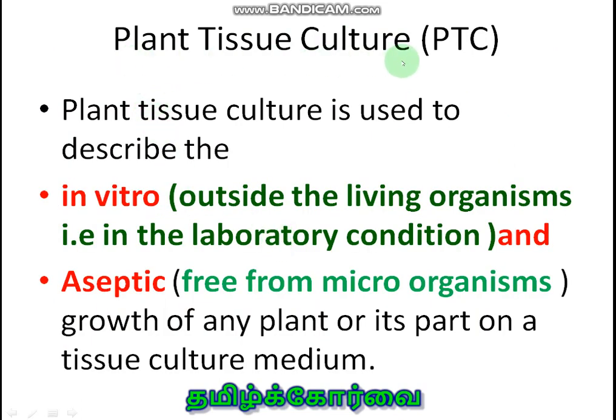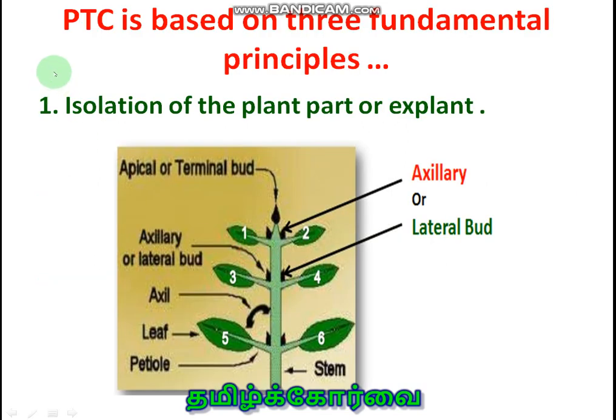Plant tissue culture. Plant tissue culture is used to describe the in vitro and aseptic growth of any plant or its part on a tissue culture medium. In vitro means here in the laboratory condition. Aseptic means free from microorganisms.